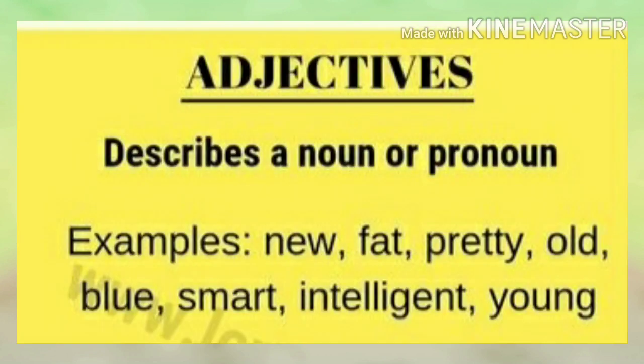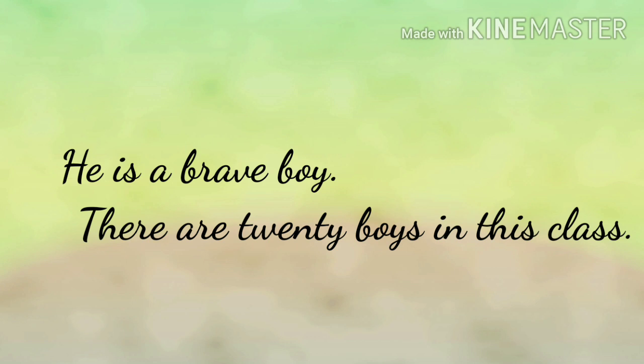Next part of speech is adjective. An adjective describes a noun or pronoun. Examples: new, fat, pretty, old, blue, etc. For example, he is a brave boy. Here, the word brave is an adjective. It qualifies the pronoun he.